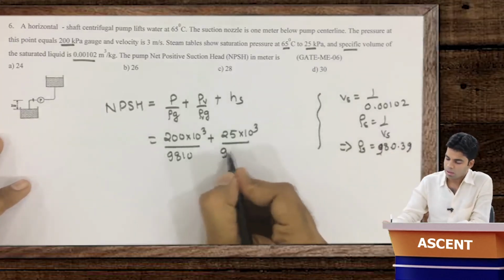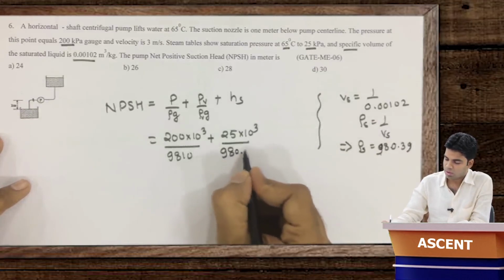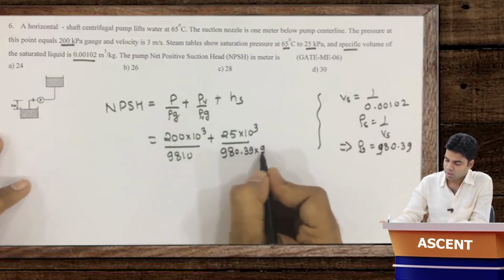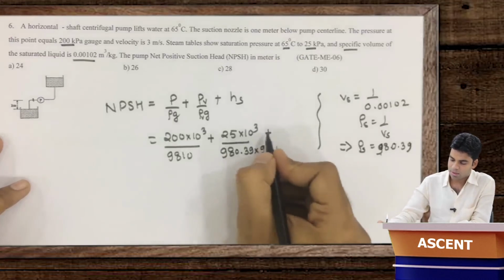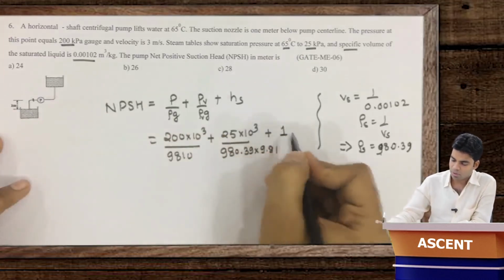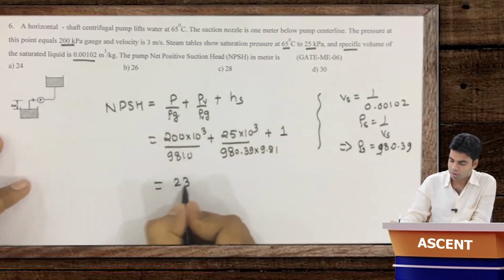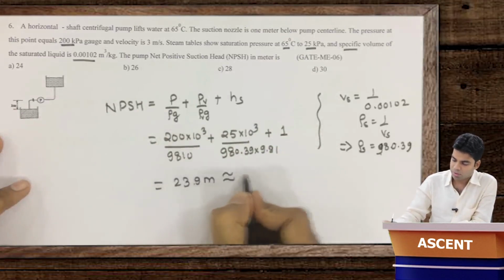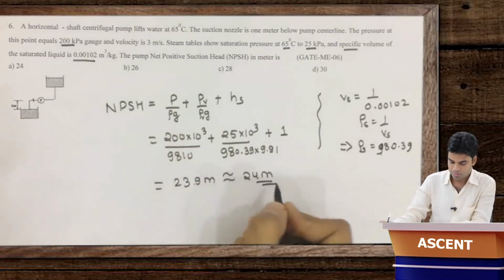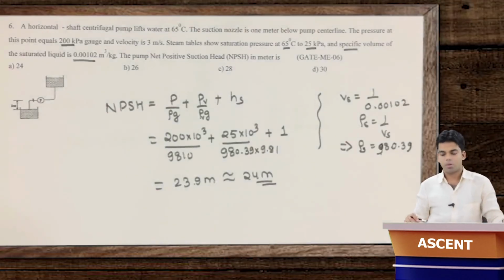Getting this? So this will be, the density is 980.39 into 9.81 plus the static head which is 1 meter. On calculation you will get 23.9 meter, which is approximately equal to 24 meters. Getting this now? So this is how you can solve this type of NPSH questions.